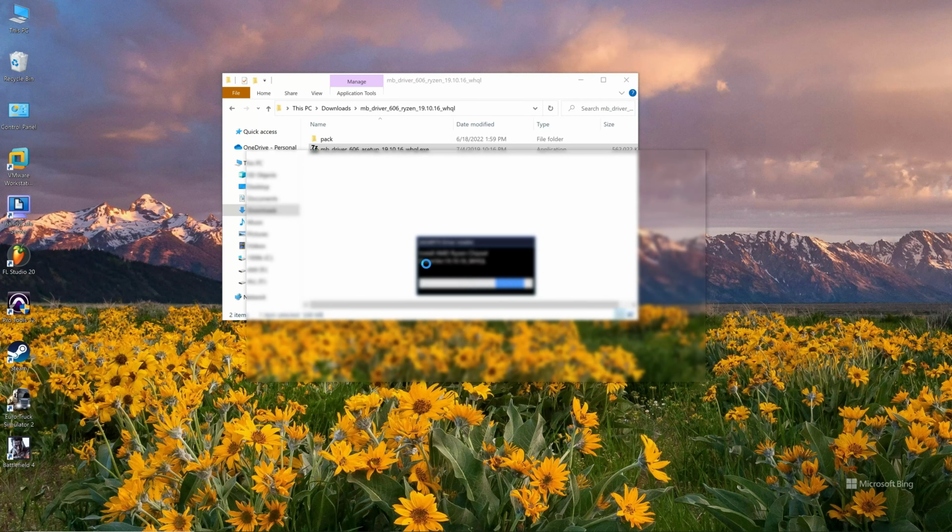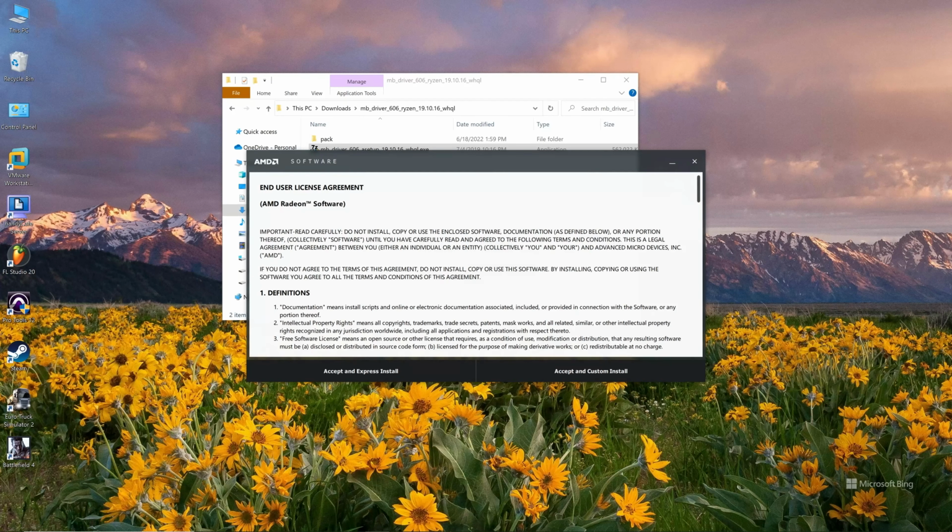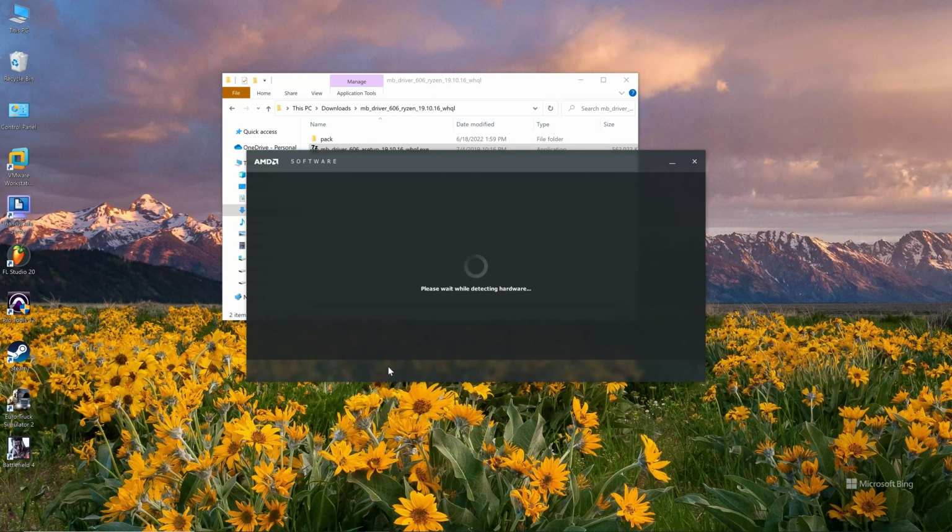As you see, it is now installing the AMD Ryzen driver. Okay, accept and express install.